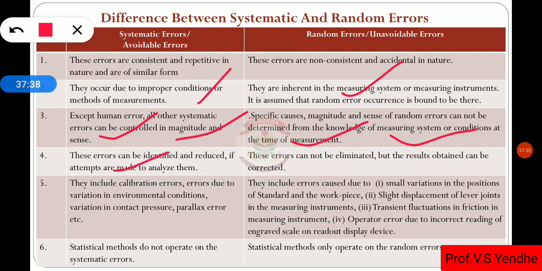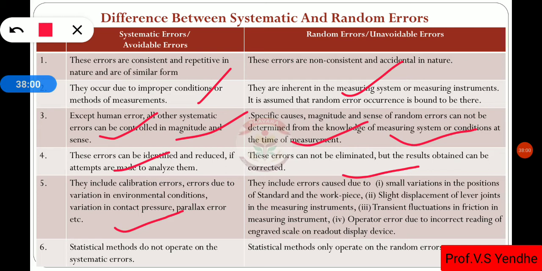In the case of systematic errors, these errors can be identified and reduced if attempts are made to analyze them. It is similar to the previous point, these errors cannot be eliminated. They include calibration errors, errors due to variation in environmental conditions, variation in contact pressure, and parallax error.